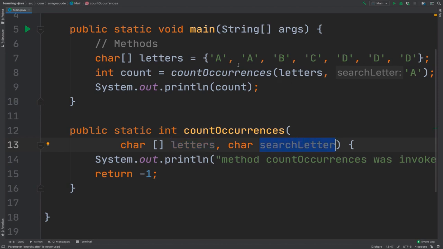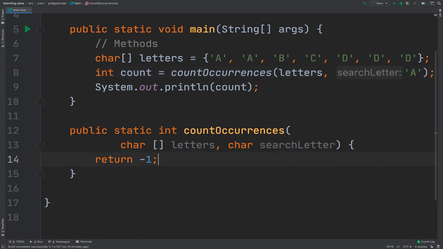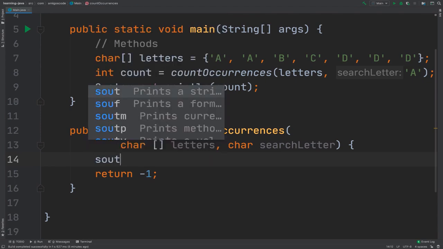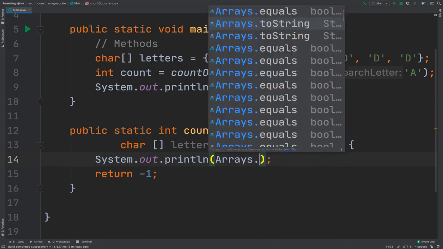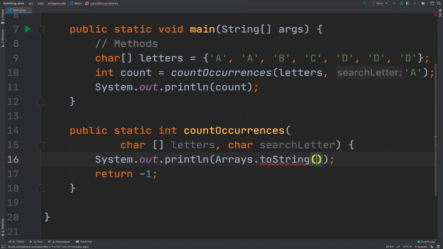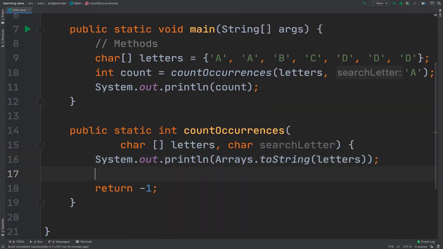In our case, letters is the above array, and we want to search for the letter A. Now let me remove this print line, and I'm going to say sout, then Arrays.toString(letters), and let me also print the actual search letter.